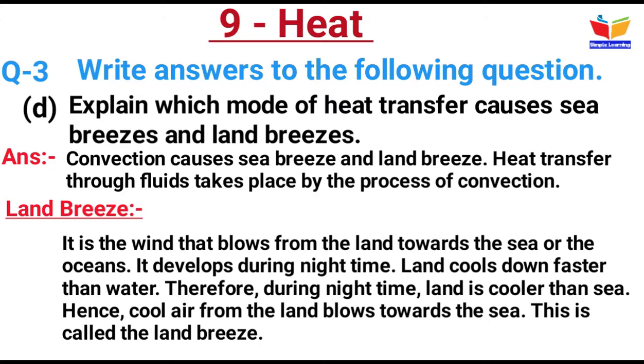Land breeze. It is the wind that blows from the land towards the sea or the ocean. It develops during night time. Land cools down faster than water. Therefore, during night time, the land is cooler than sea. Hence, cool air from the land blows towards the sea. This is called the land breeze.